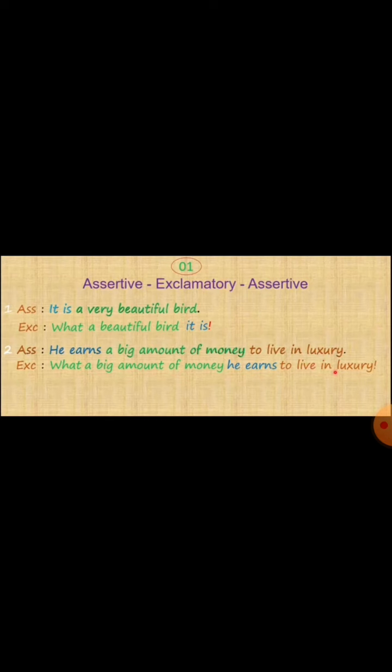Look very carefully, girls: "to live in luxury" is a part of the sentence, and this part starts with "to." "To" is a preposition. That means if in a sentence there is a preposition, then that part is called the prepositional part. This part will never change. I mean, it will never interchange with anyone, so it will be constant.